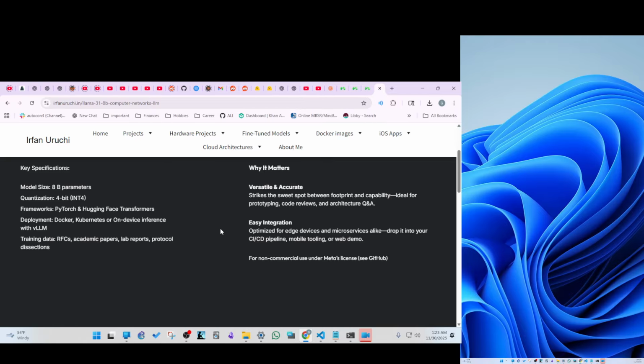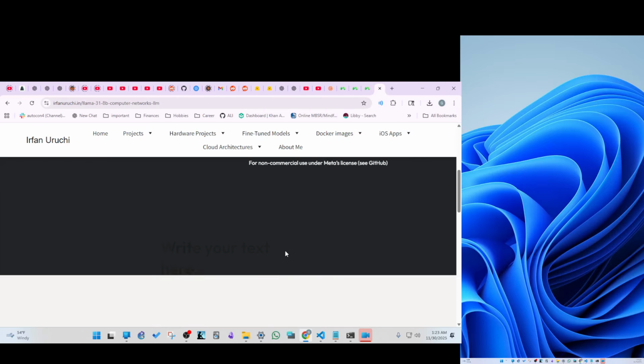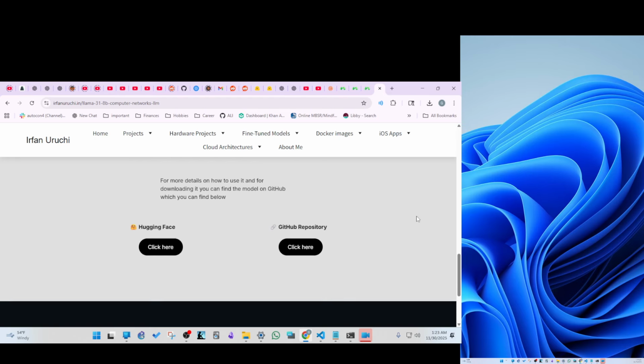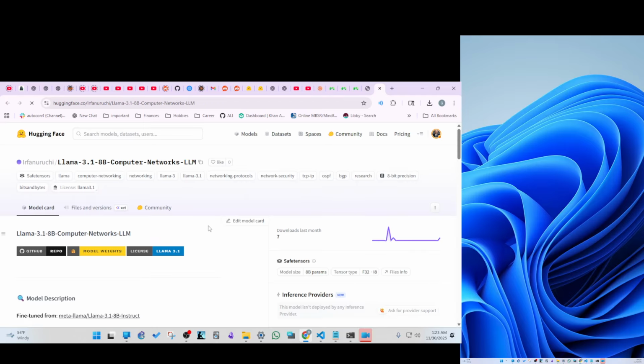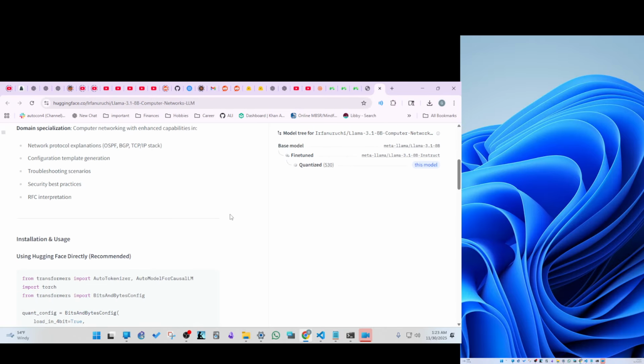This is a computer networks LLM. It's an 8 billion parameter Llama 3.1 fine-tuned for networking protocols and system design. Doesn't that sound useful for my project? We can access it on Hugging Face. There is no inference on it, so we have to do that ourselves, but I can do that with my bonuses I've received from